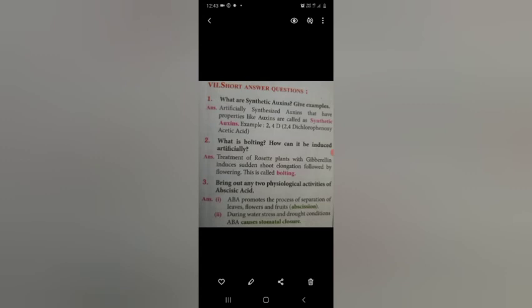D for dichlorophenoxyacetic acid. Second one, what is bolting? How can it be induced artificially? This is another question, note it down. This question is very much important. What is bolting? How can it be induced artificially?